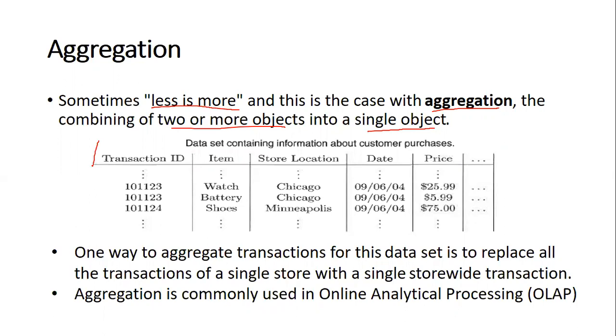This is a data set which has a number of transactions: the items that were sold, the location of the store, the date on which it was sold, and the price of the product. For example, transaction 101123 appears twice, so there are two transactions with the same transaction ID. The items bought are a watch and a battery of watch at the location Chicago, and the date is 9/6/2004, and the price is this one.